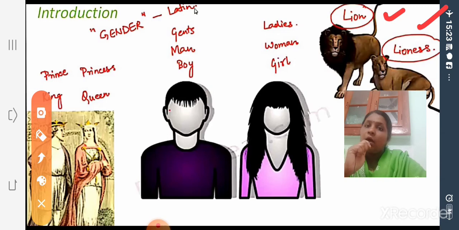Lioness is the female counterpart of the male noun lion, isn't it? Both animals belong to the same category. The only difference is one is male and the other is female. For everything we would have a male counterpart or a female counterpart, and that's all about gender.